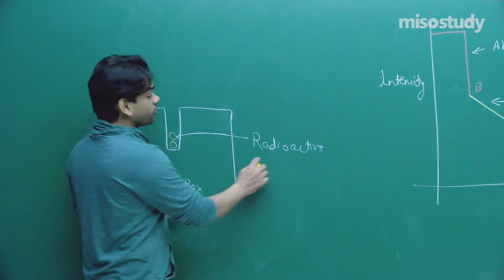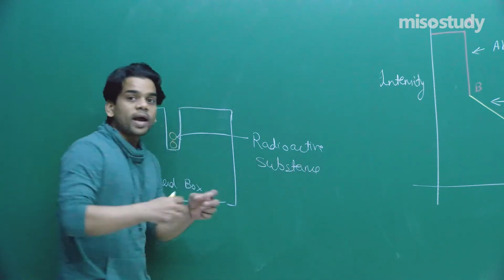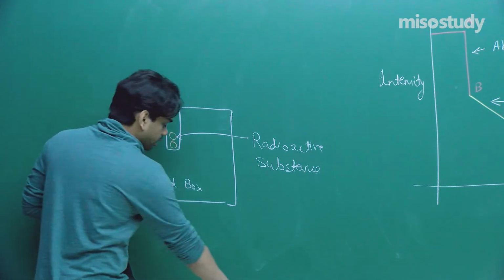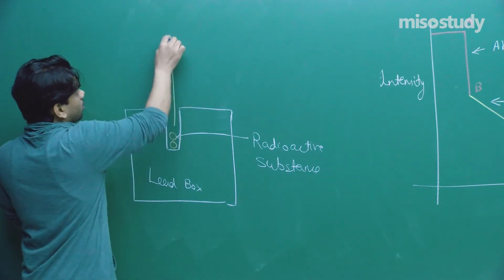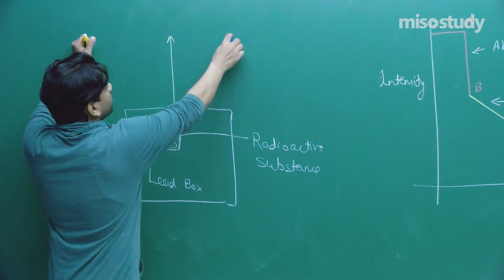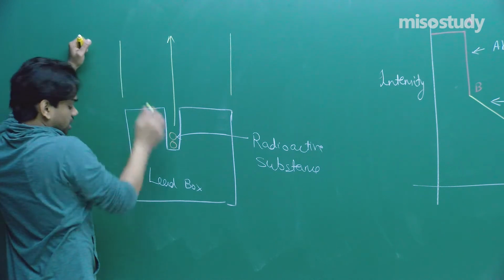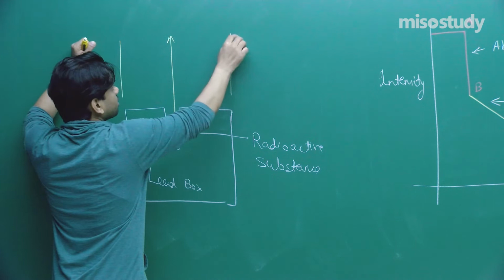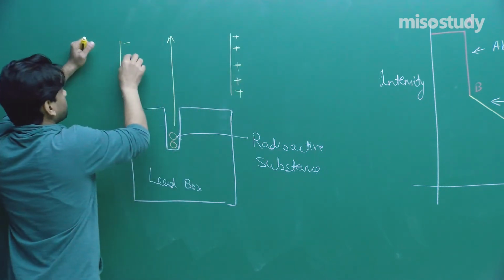Next thing, we all know that whatever radioactive substance you take, radioactive rays will be coming out, and here the rays are coming out in this way. And he applied an electric field here, such that this is a plus plate, let's say, and this is a minus plate.